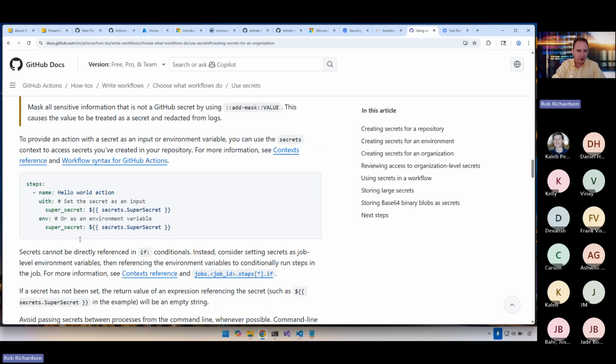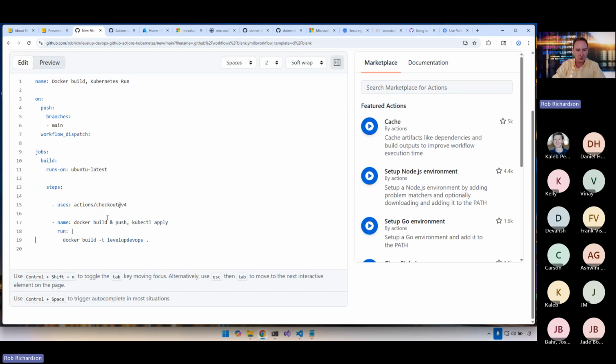Well, we can just come in here and use this syntax, $, secrets dot that secret, and then curly curly, and that's how we'll reference that secret in the middle of our pipeline. Now, this is one of the things that's different between different tools. If I was in Azure DevOps, I would have a little bit different syntax. If I was in Jenkins, I would have slightly different syntax, but it's not substantially different. So let's go here and we'll say secrets.acr URL.